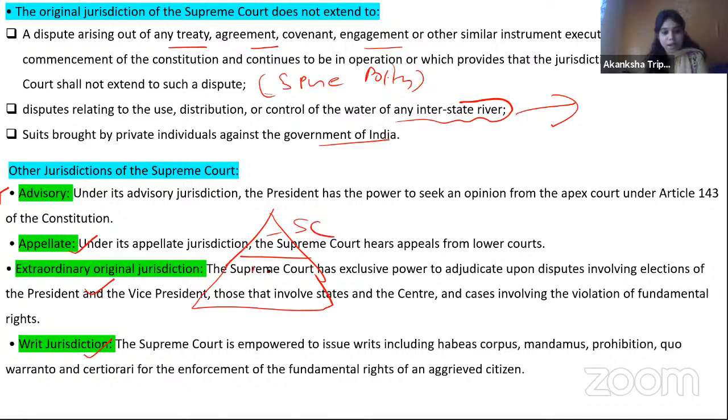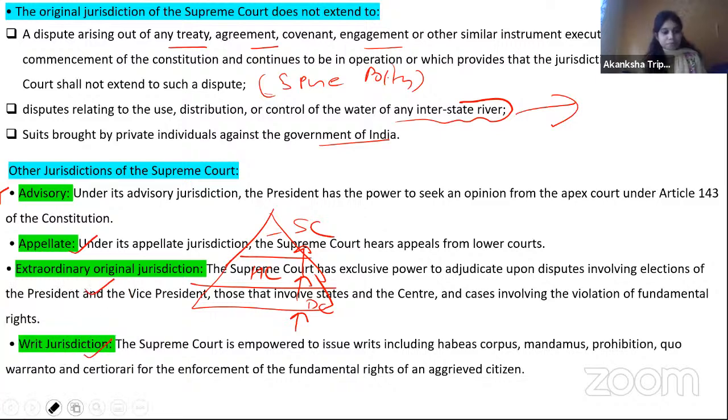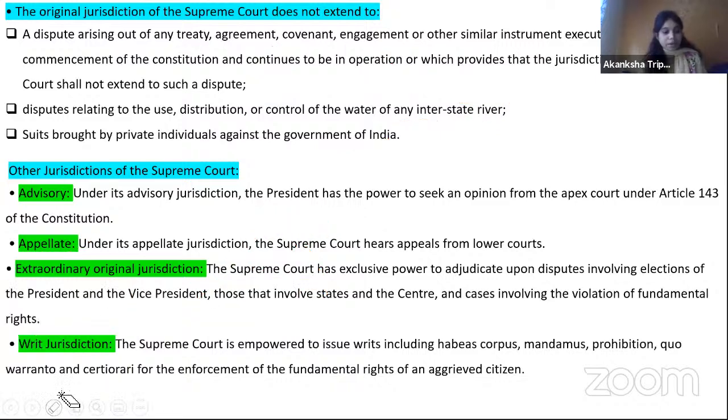Appellate is nothing but Supreme Court, High Court, District Court. Here you went, you're not happy, you will go here, and then you will go here. So this is also a type of appellate jurisdiction of the Supreme Court. Then we have extraordinary original jurisdiction. Here too, you should check in which cases extraordinary original jurisdiction is involved, look it up on your own. Then in writs, you must be knowing mandamus, habeas corpus, these are the things.